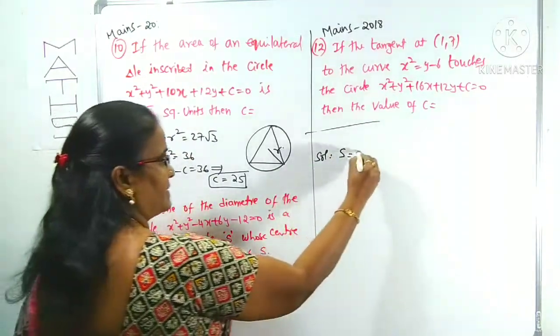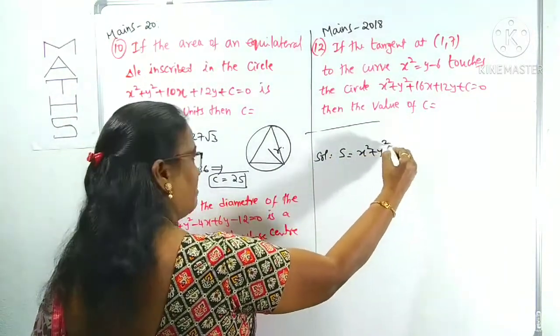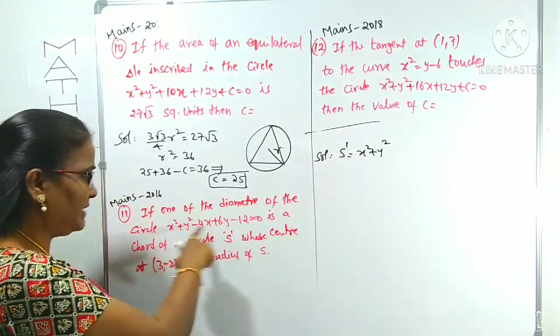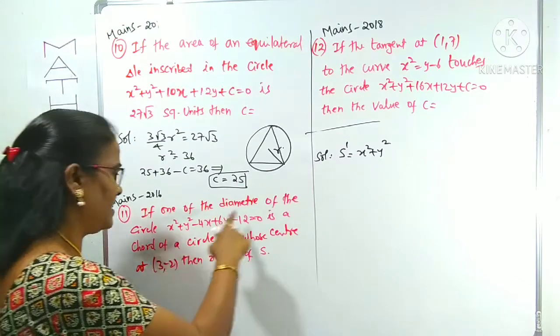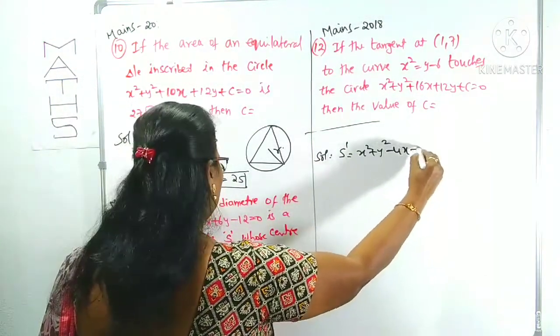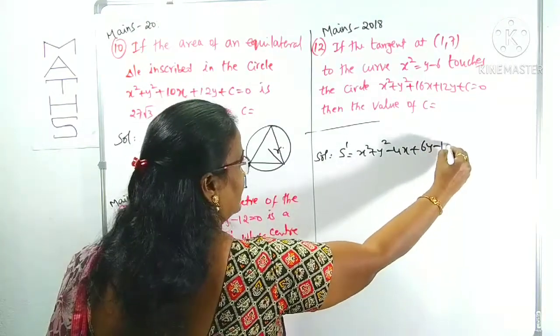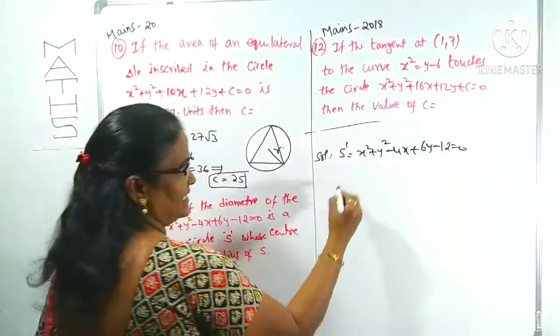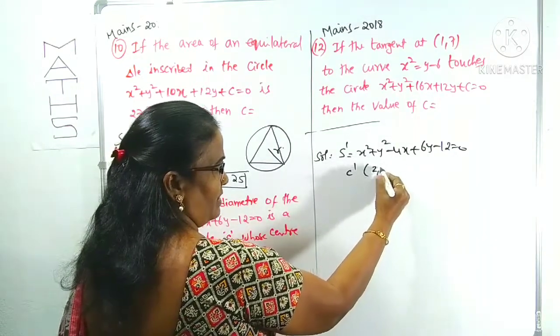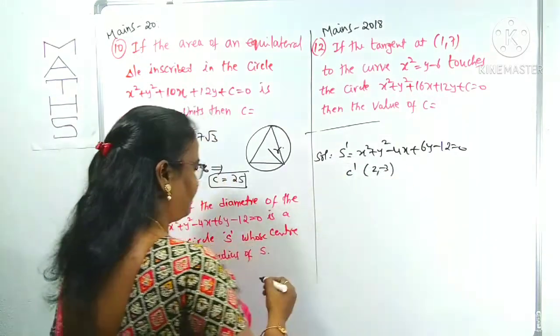X square plus y square. I am taking the given circle as S dash. S dash is equal to x square plus y square minus 4x plus 6y minus 12 equals 0. What is the center? Suppose C dash if you take, what is the center of this circle? 2 comma minus 3. Keep it aside.